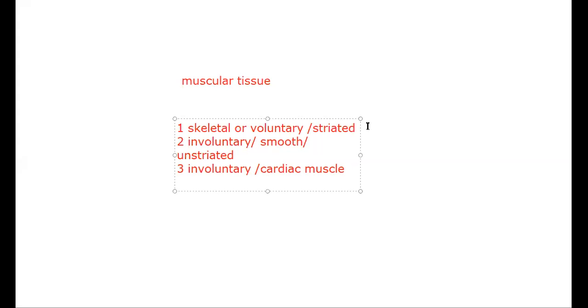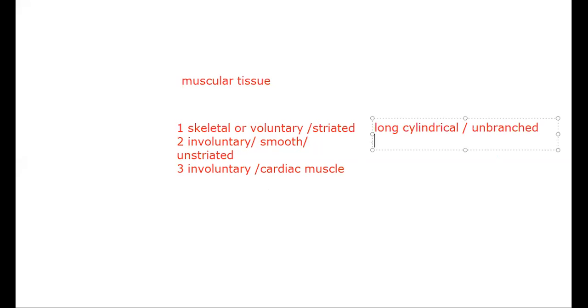Cells are long, cylindrical, C-Y-L-I-N-D-R-I-C-A-L, and unbranched, U-N-B-R-A-N-C-H-E-D.